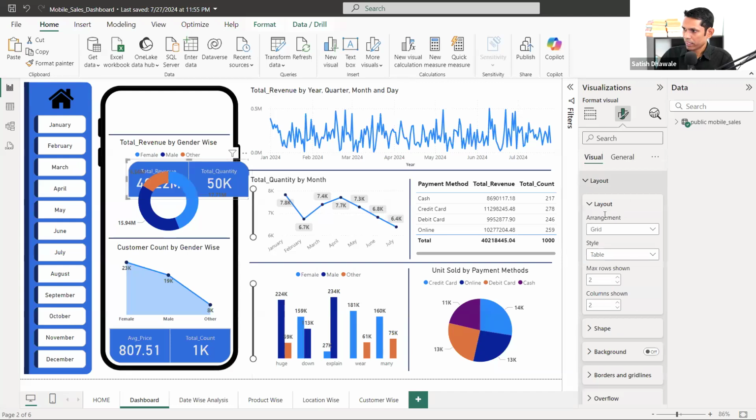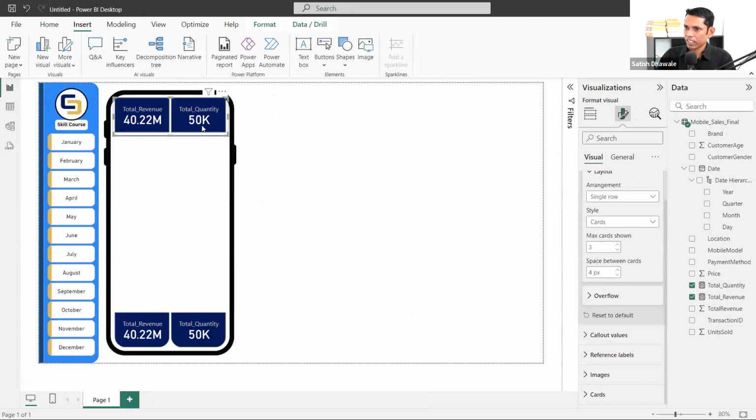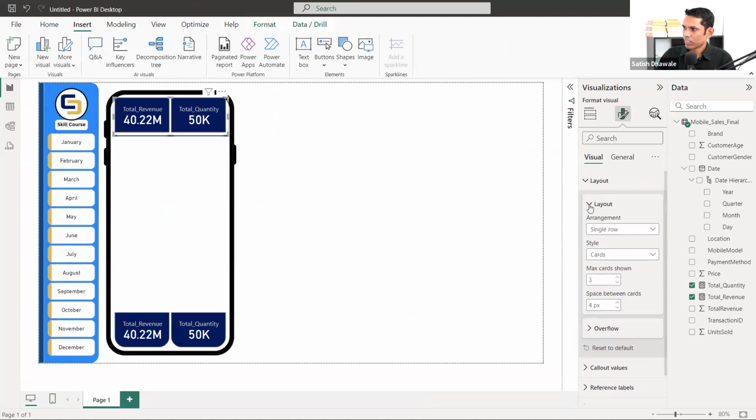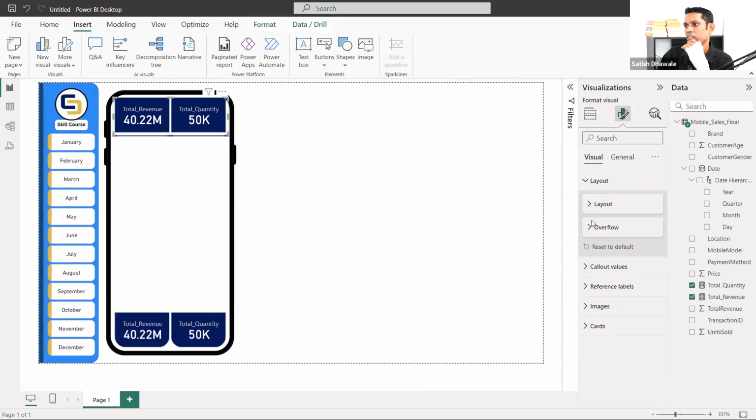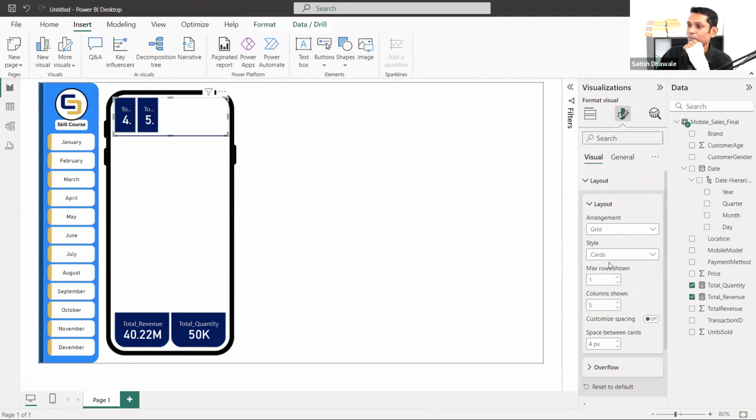Oh, inside the layout, we are getting this shape option. But in our case, if I select this one, inside layout, we only have the overflow option. Acha, we have to go for grid actually. That's why the problem is here.